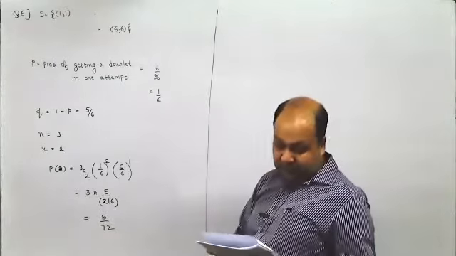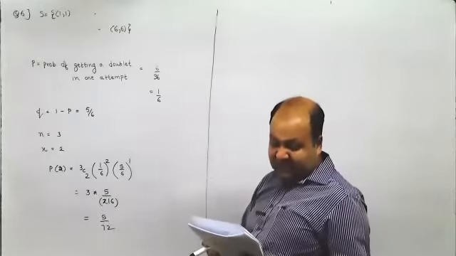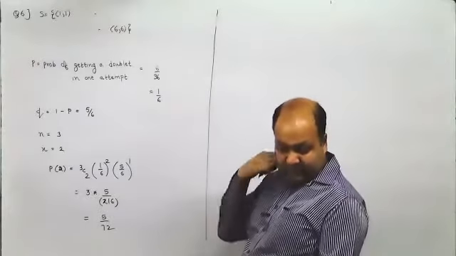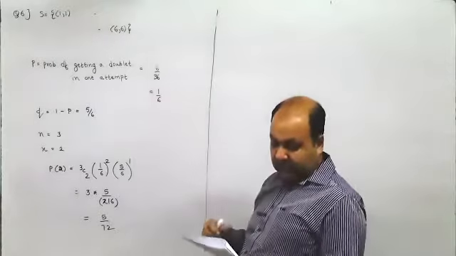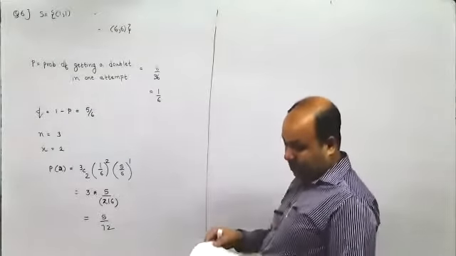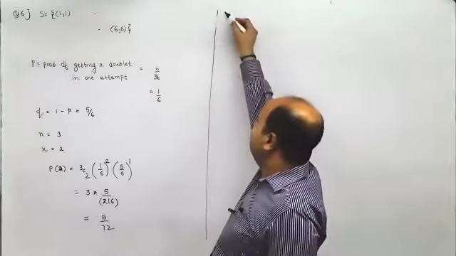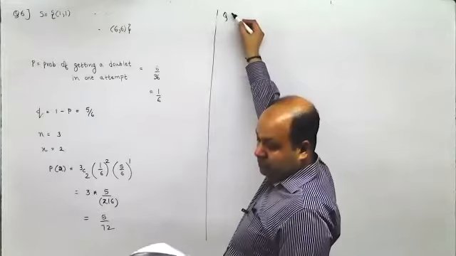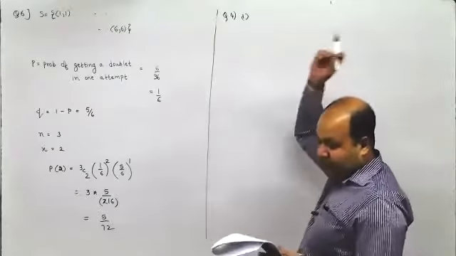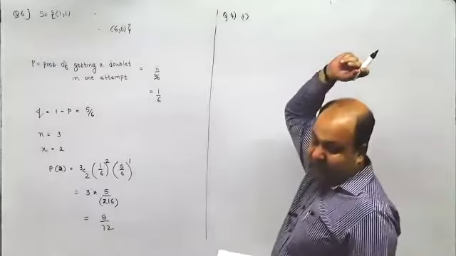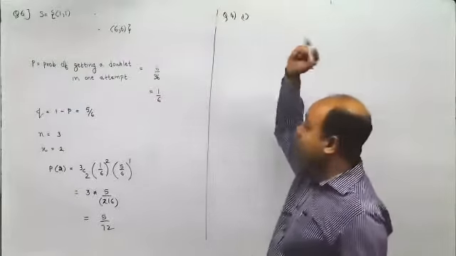Now, I did question number 7, 8, 9. I need to do 1 and 2. So here, question number 4, the first part. Find the probability distribution of number of heads in 2 tosses of a coin.